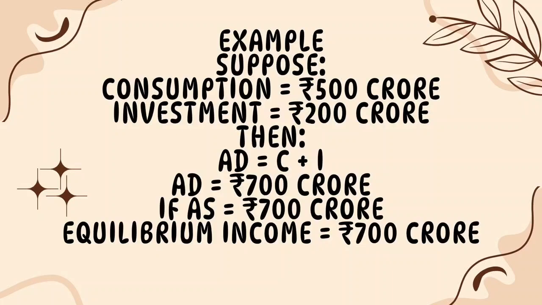Make sure you understand today's concepts because they will be used again when we study the multiplier and numerical questions. So, if AD is 900 crore and AS is 800 crore, is the economy at equilibrium? Find the answer and comment it in the chat box.